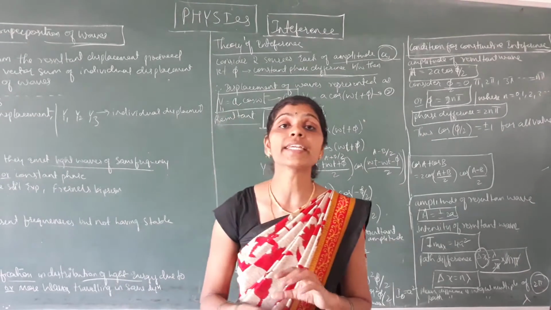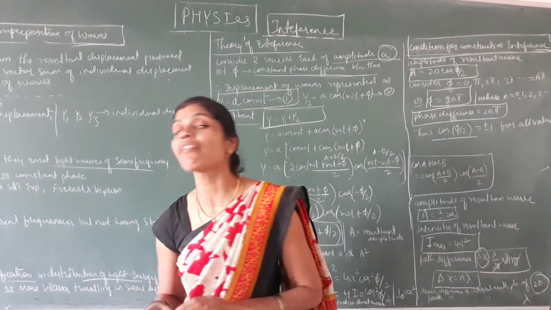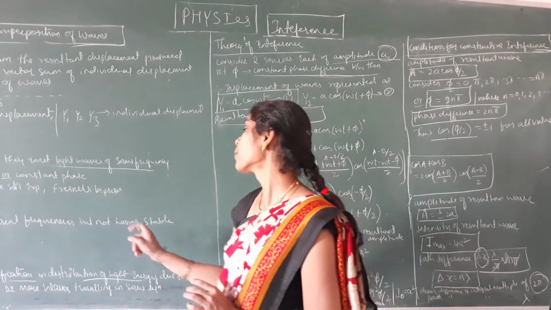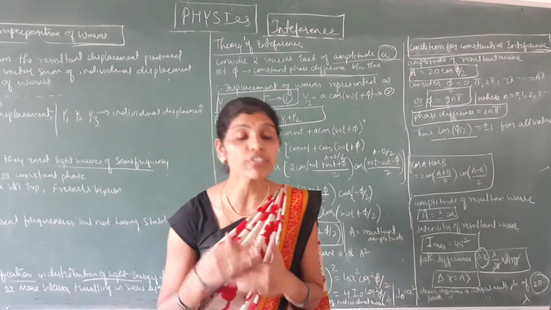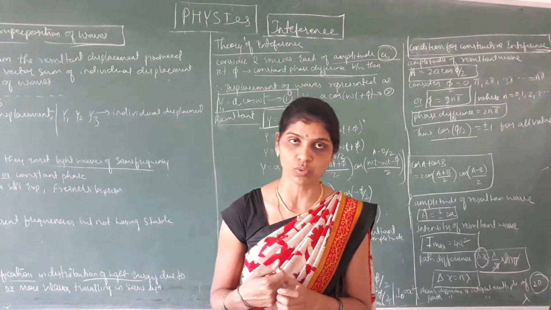An incoherent source is a source having different frequencies without a stable phase difference.